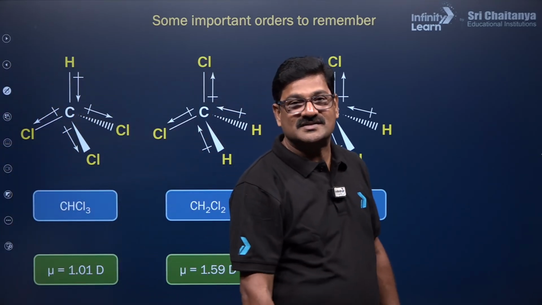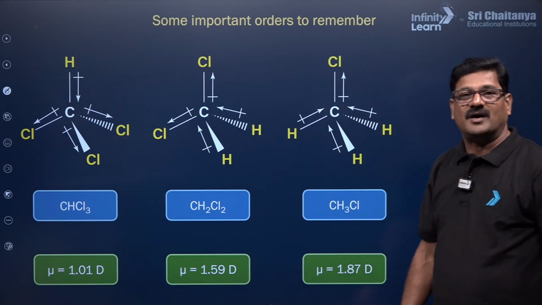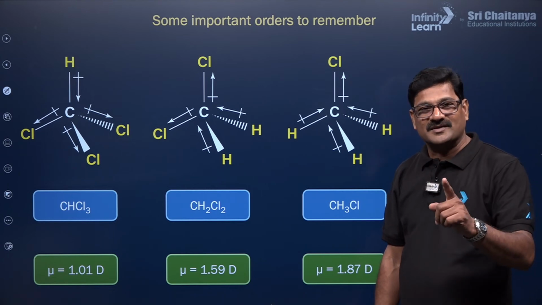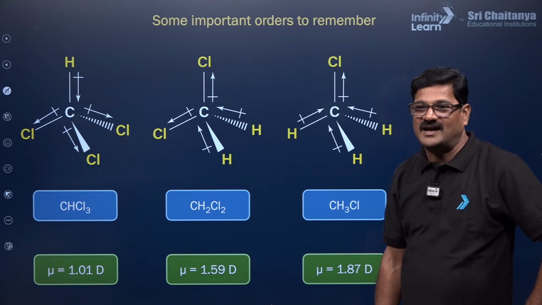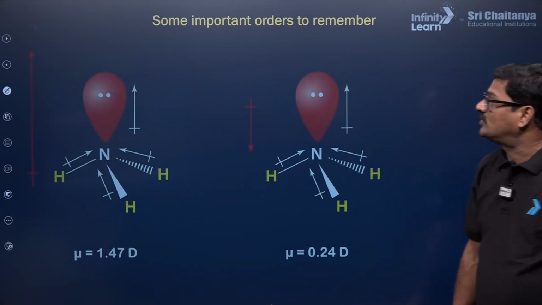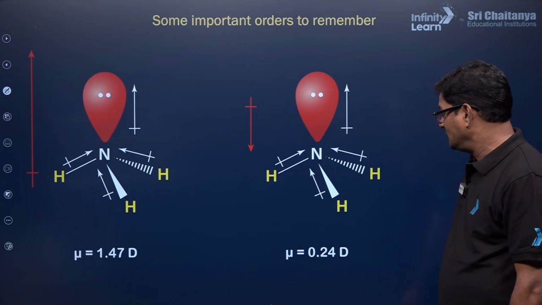That is an interesting thing over there. And this is given in the part 2 NCERT textbook from organic chemistry, haloalkanes and haloarenes. And one more important thing here.